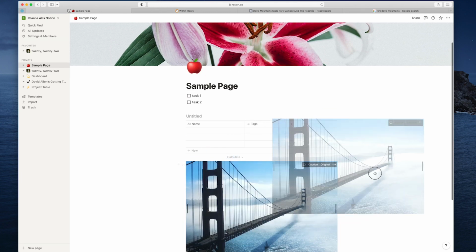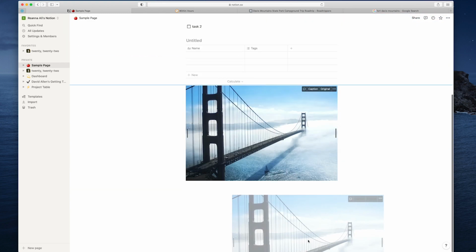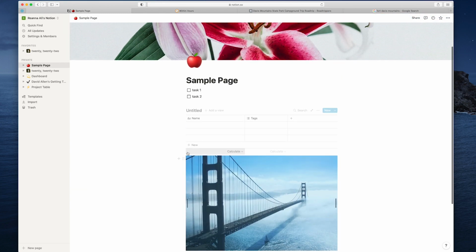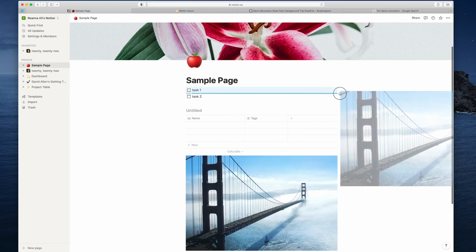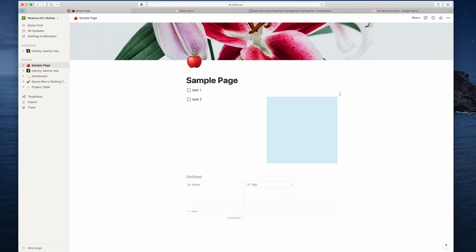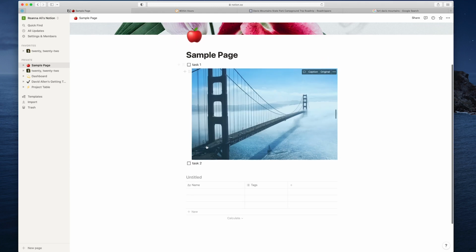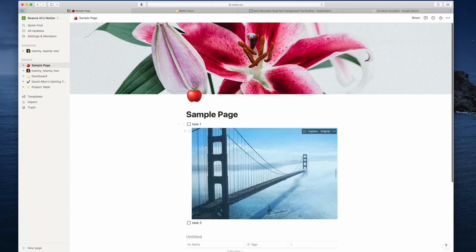And if you wanted to create columns, you can definitely create columns. If you drag your picture, oh, I'm not doing a good job here. If I drag this, so you see when I dragged it off to the right of the tasks area, there's a blue line that shows up. Now I've made 2 columns here. And if you click on the 6 dots, you can change this and put this wherever you like. So it's really customizable. Just got to play around and find out what works for you.